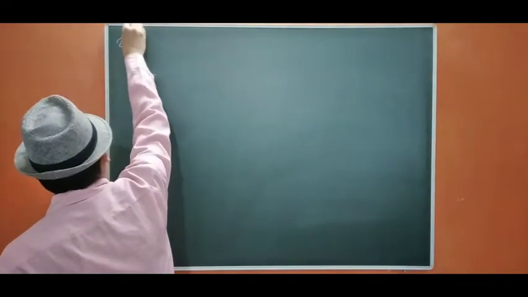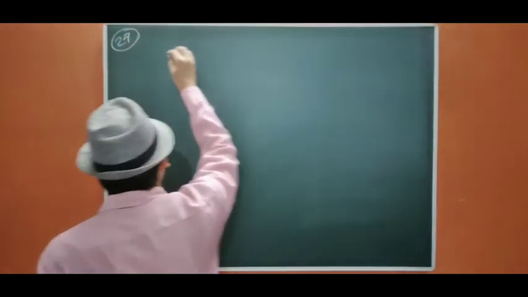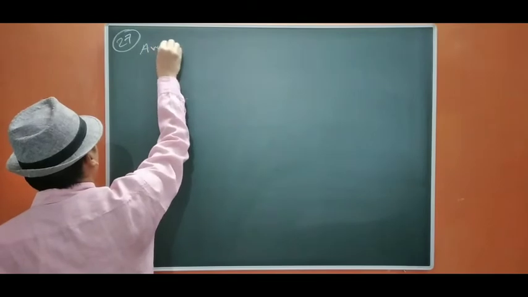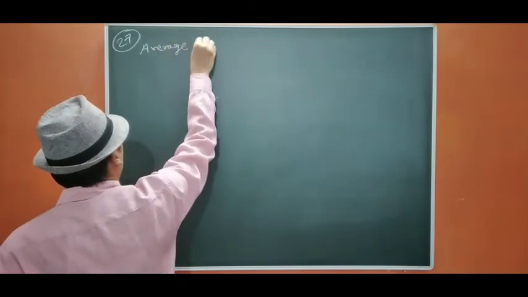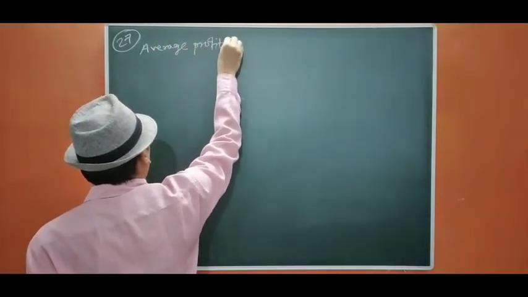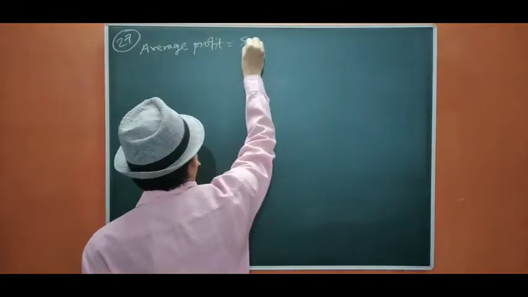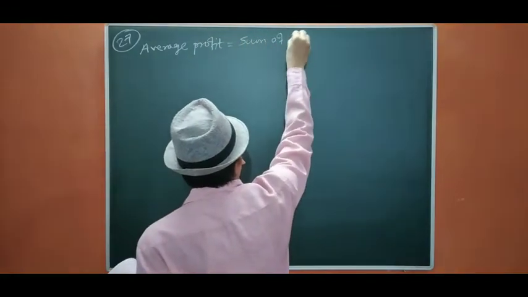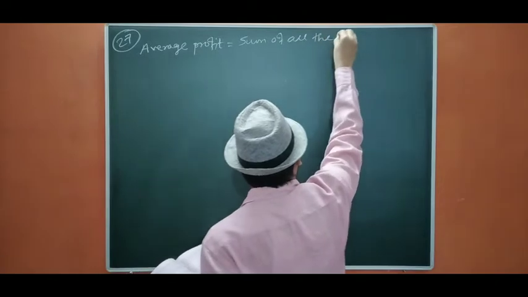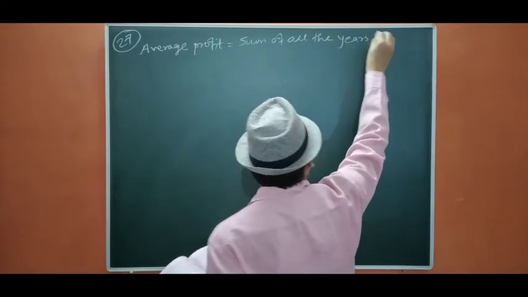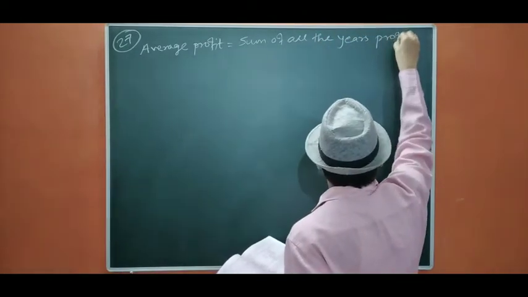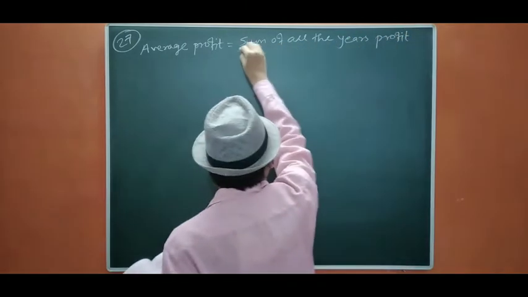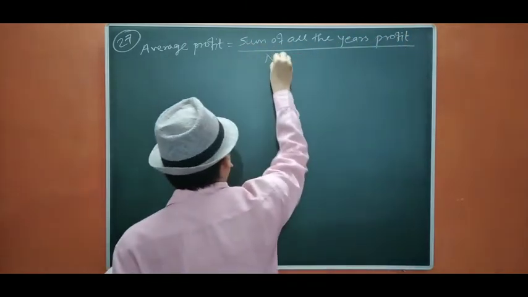27. Average profit equals sum of all the years' profit upon number of years.